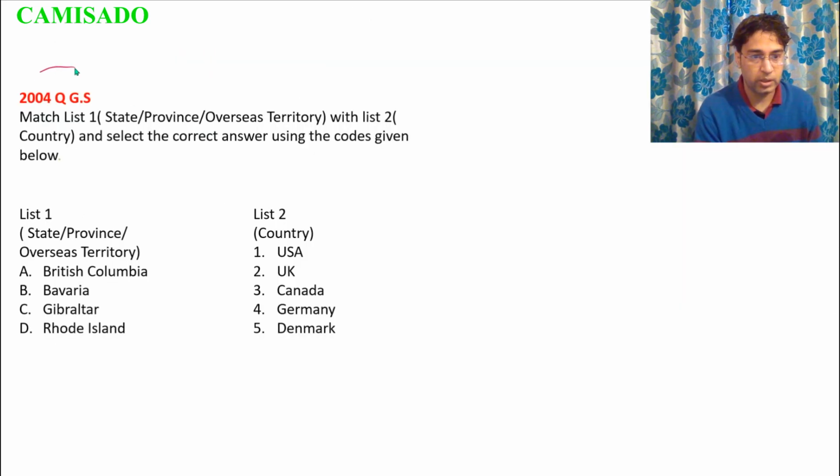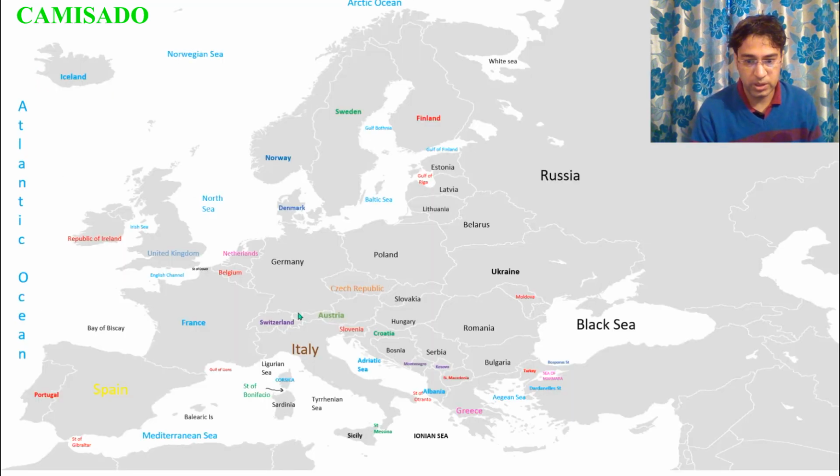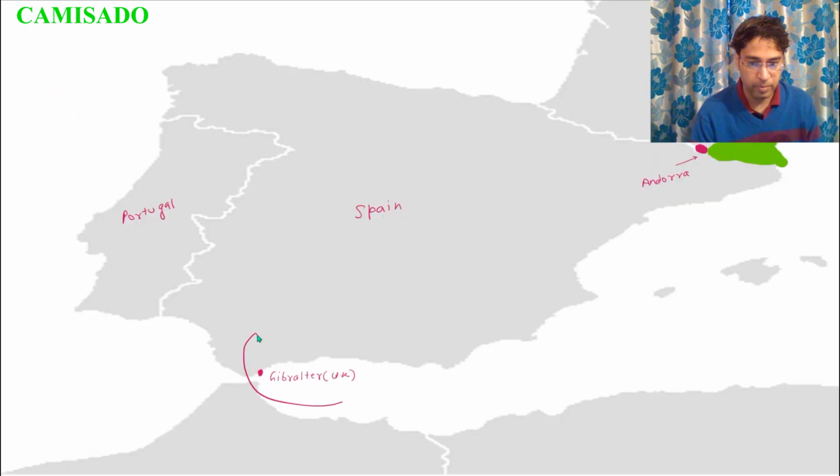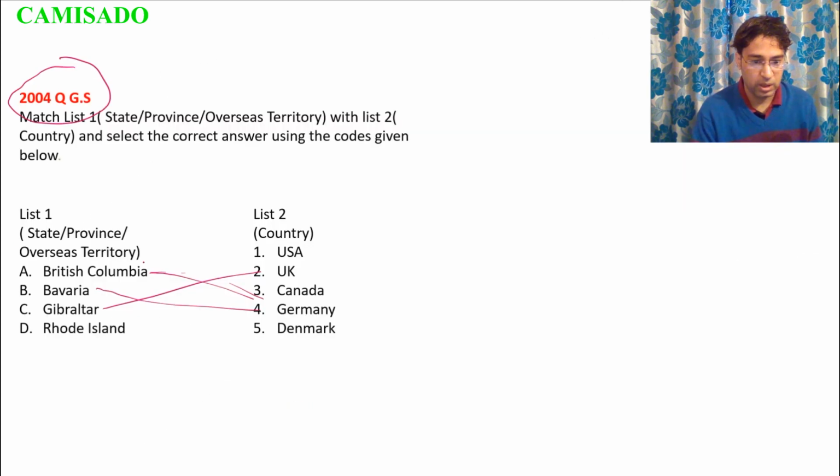So let us look at another question from the year 2004. British Columbia lies in Canada. Bavaria is a region of Germany. Let me show it to you on the map. So this region is the Bavaria region of Germany, and Gibraltar is a part of UK. I explained this in my map, and Rhode Island is in USA.